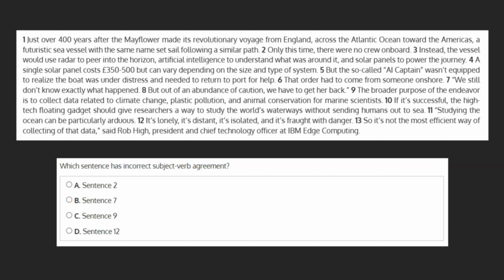Which sentence has incorrect subject-verb agreement? As a quick review, in general, subject-verb agreement refers to when a verb receives an S or not. If the subject is I, you, we, or they, the verb does not receive an S. If the subject is he, she, or it, the verb does receive an S. So we have she eats, but they eat.